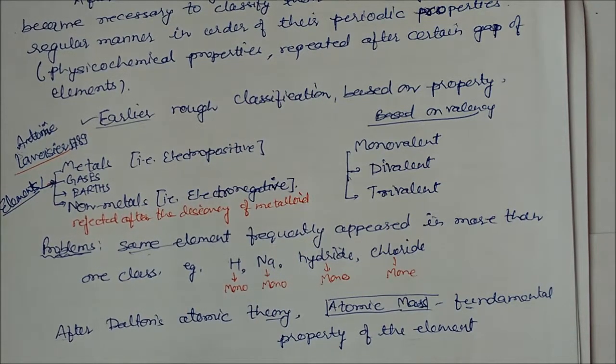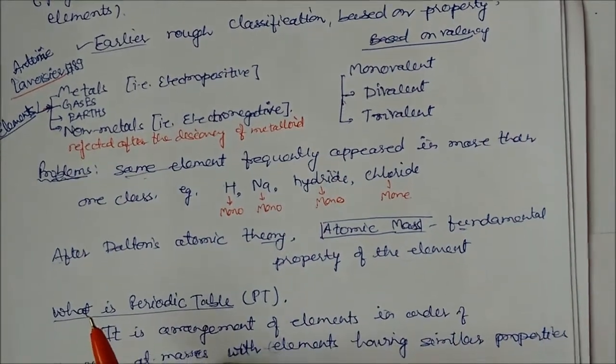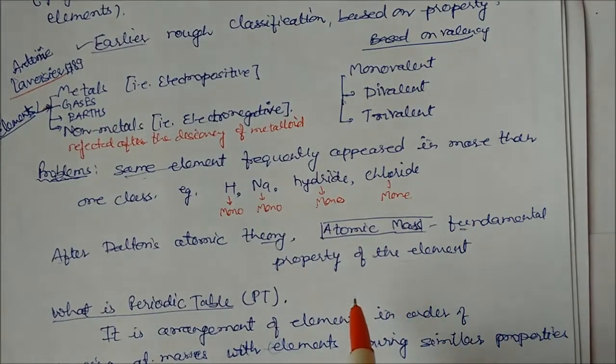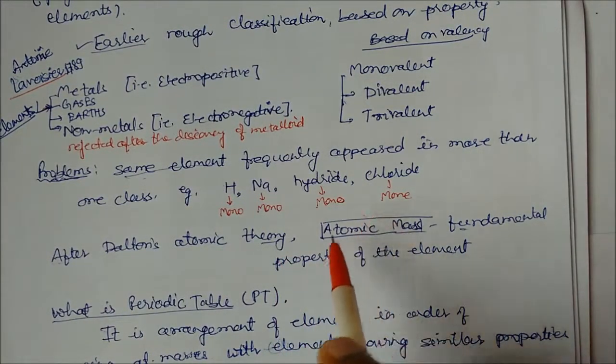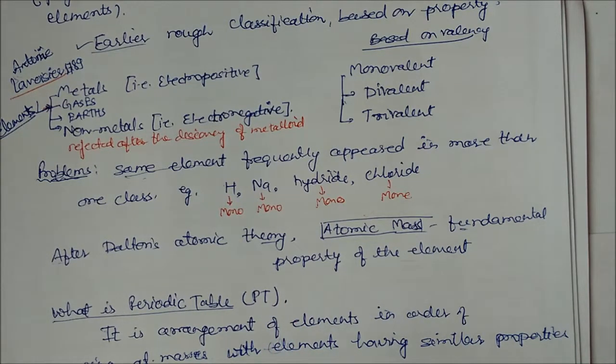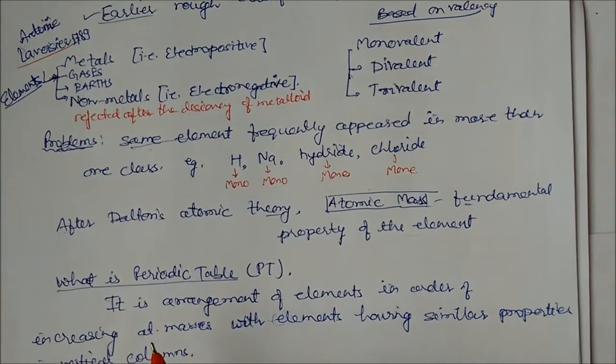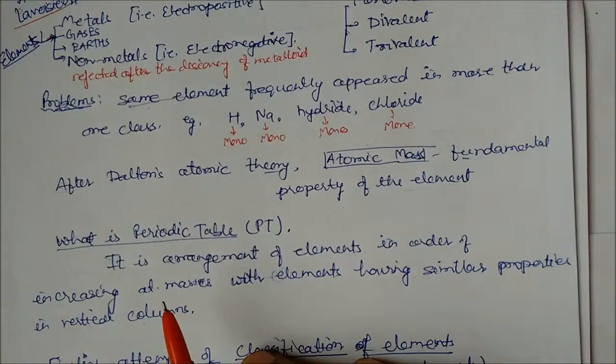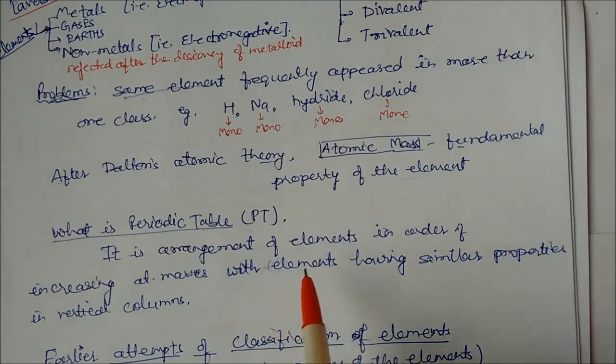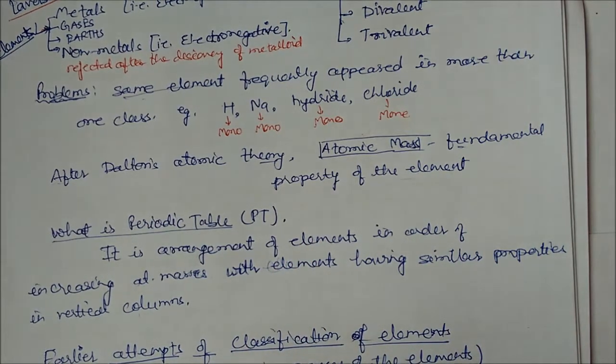After that came Dalton's atomic theory, in which atomic mass was the fundamental property of the element. This was an important event in which scientists began to think about atomic mass as one of the fundamental properties, so they started making the periodic table. What is the periodic table? The periodic table is an arrangement of elements in order of increasing atomic masses with elements having similar properties in a vertical column. This is the actual definition of the periodic table that we will see later on.